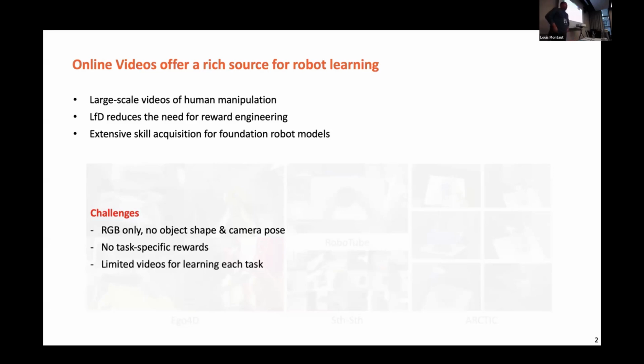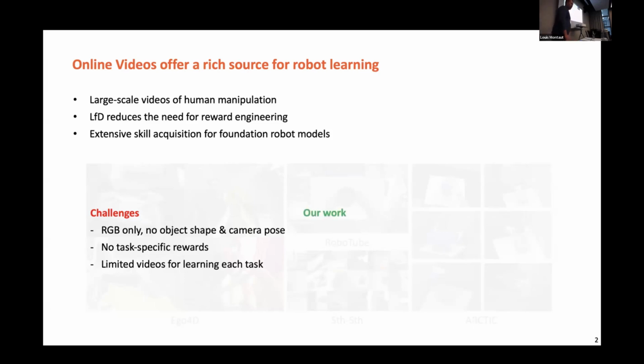Another thing is, although the total amount of online videos is pretty large, when we divide into specific tasks, the numbers are actually limited. For example, I'm going to talk about learning how to knot a tie. I don't think there are many online videos that specifically tackle this problem.